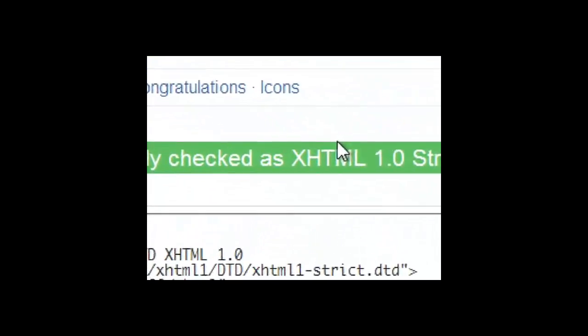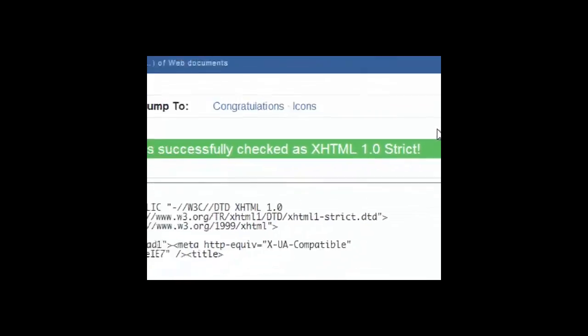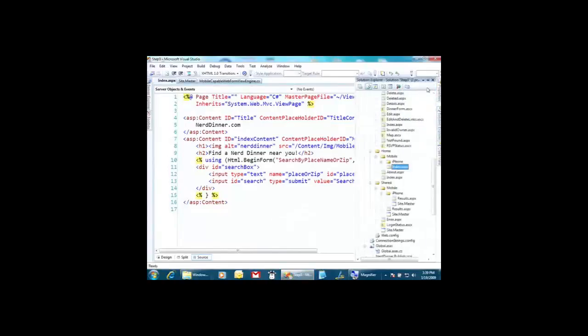I'm going to grab the source for this application here. I'm going to drop it in there and check my markup. Boom. So nerddinner.com is XHTML strict. That's not XHTML wimpy. It's XHTML strict. That means that's why it was so easy for my designer to make things work. MVC just makes it so simple to do this kind of stuff. No byte went out the wire without me knowing about it and feeling that it was going to be okay. I'm going to blog about all of this stuff in detail.